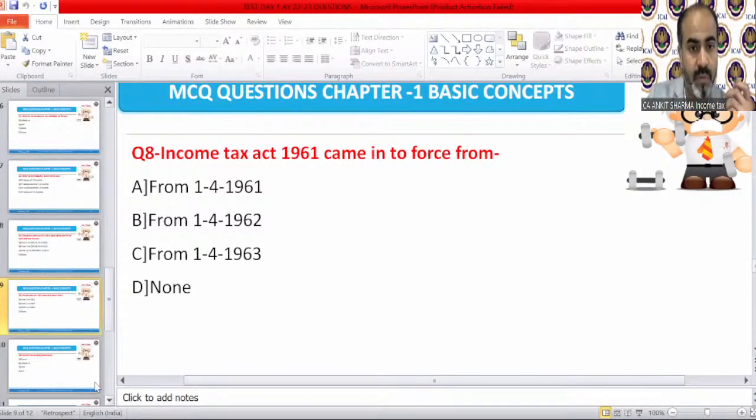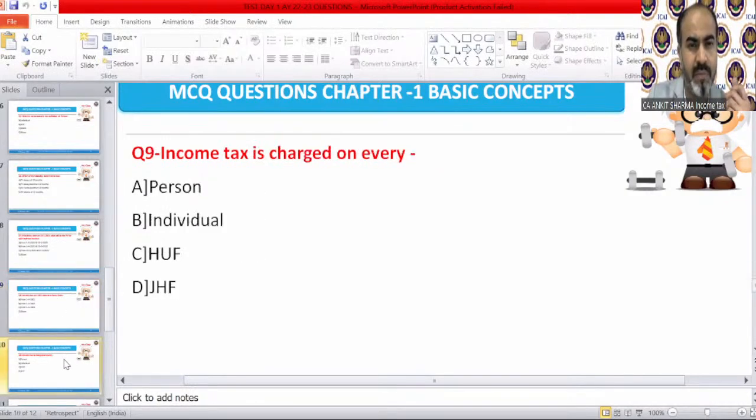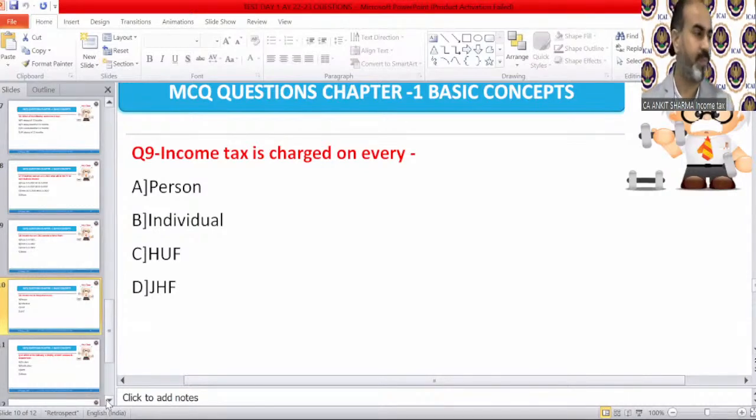Next is question number 9. Yeah, you can answer it also. Income tax is charged on every person, individual, HUF or JHF. You have to answer this question also, and then we'll move on to our last question. Income tax is charged on every... Give me correct answer fast. The correct answer of question number 9 is person. Income tax is charged on every person. We all know that. Section 2(31) explained it to us.